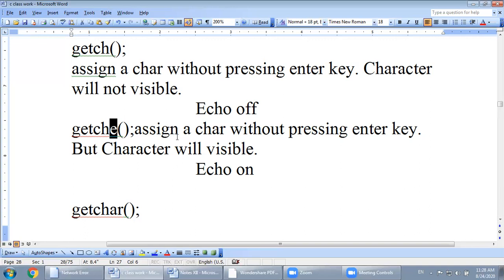The definition is: assign a character without pressing enter key, same as this one, but the character will be visible. So that is the difference between getch and getche: in getch echo is off, and in getche echo is on.